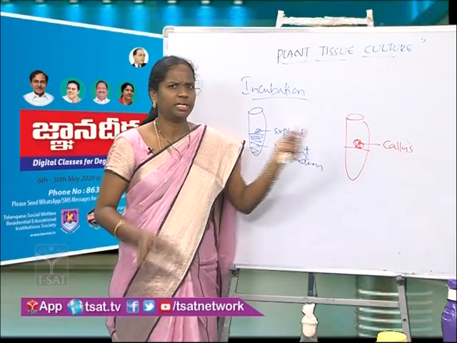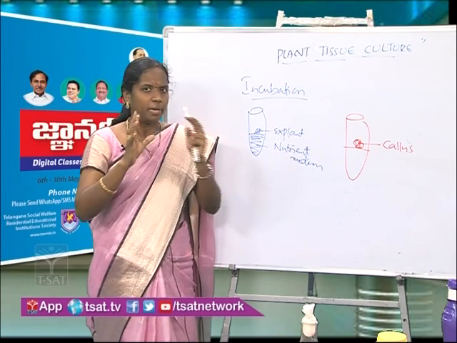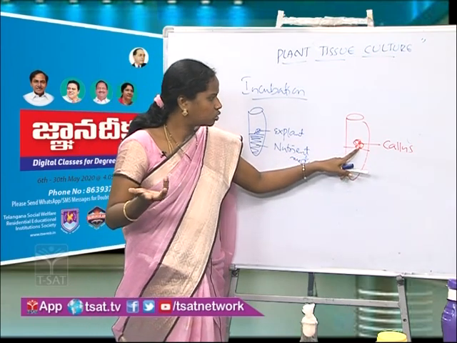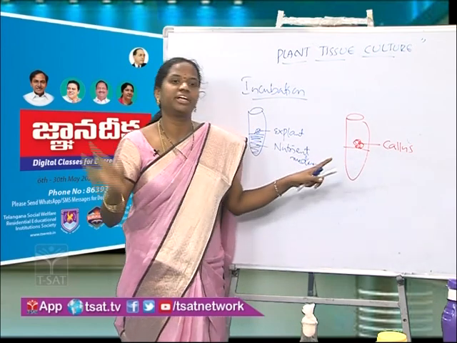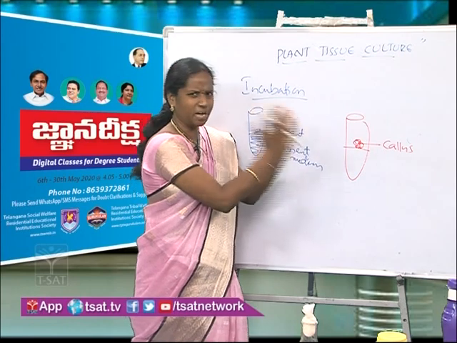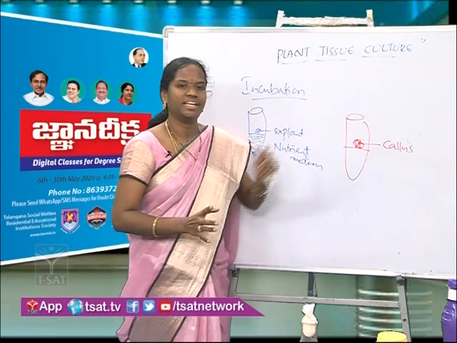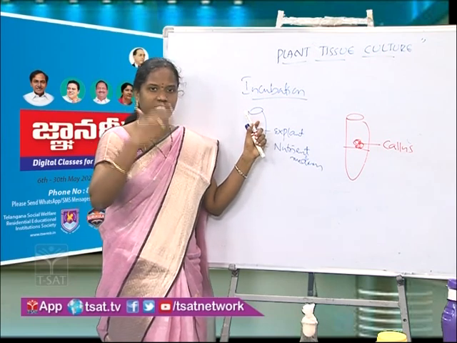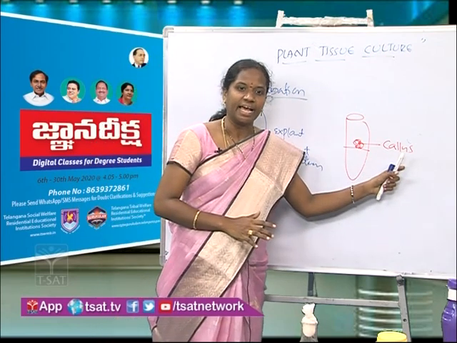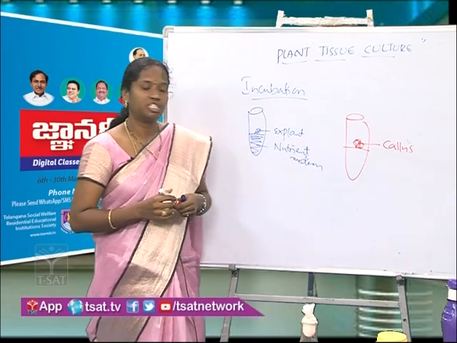Callus is nothing but an undifferentiated mass of cells. Morphologically, we can't see root, stem, or leaf. Why? Because it is not differentiated. It is just a mass of cells, that is called a callus. What happened during the incubation? Now the explant has changed its nature. It became the callus. Then what happens to our callus further?